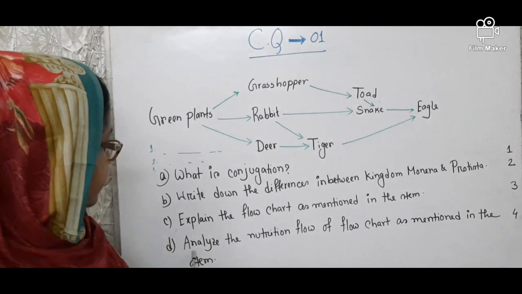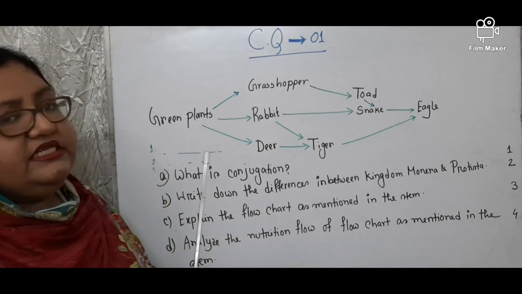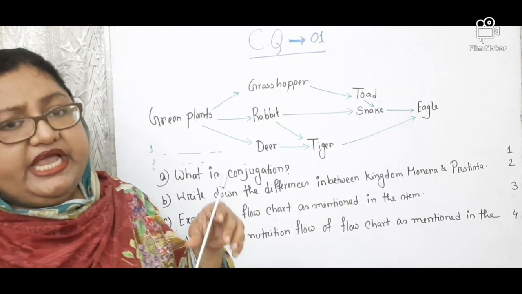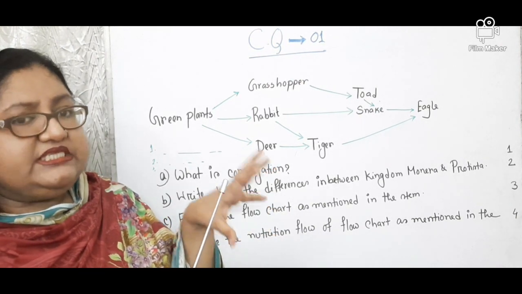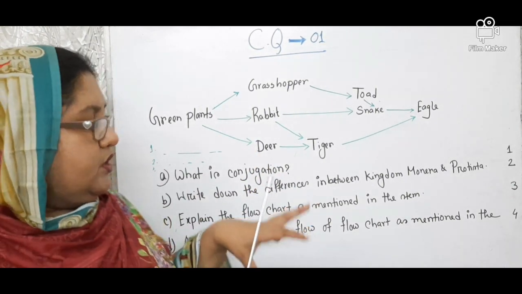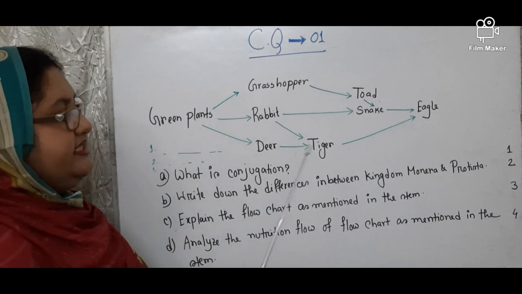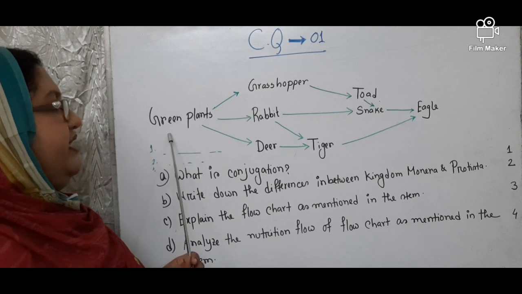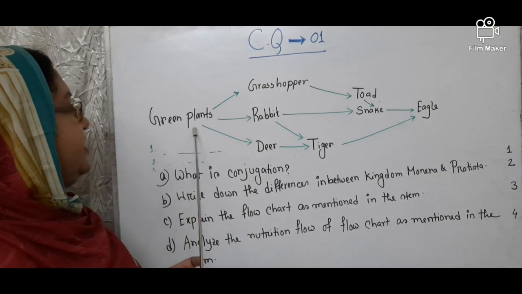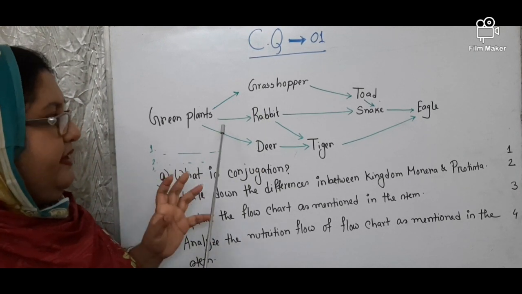Okay. Analyze the nutrition flow. When you explain that the sun is the source of energy, in case of energy flow, you will start from the sun as the source of all energy. But in case of nutrition flow, you will start from green plants as the producer in this ecosystem. When the green plants are consumed by the grasshopper or rabbit or deer, the nutrition that the grasshopper, rabbit and deer get is from green plants.